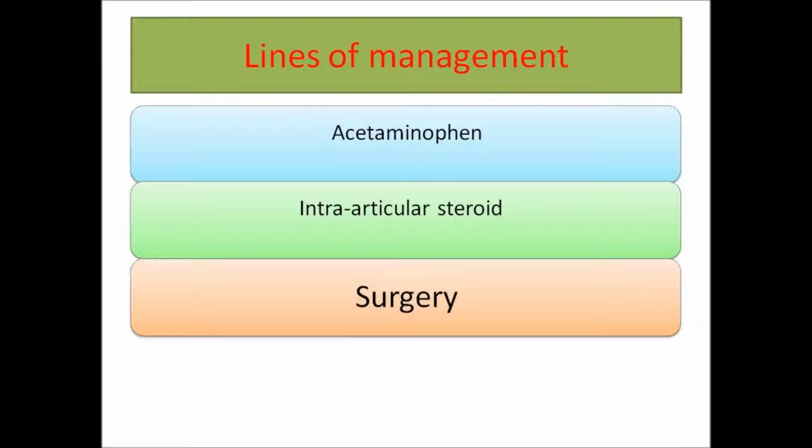Second line is the intra-articular steroid injection. If the patient cannot tolerate the pain with acetaminophen, we can try intra-articular steroid injection. And when the patient reaches this step of intra-articular steroid injection, especially if it is repeated many times, we should consider surgery. We should plan for surgery such as joint replacement.